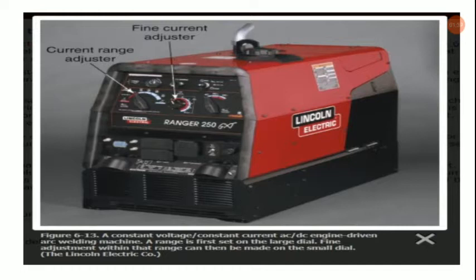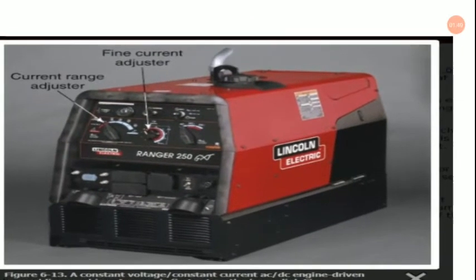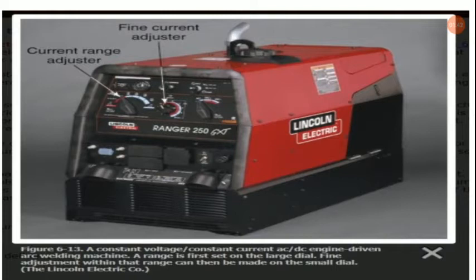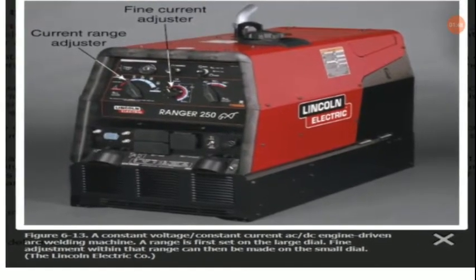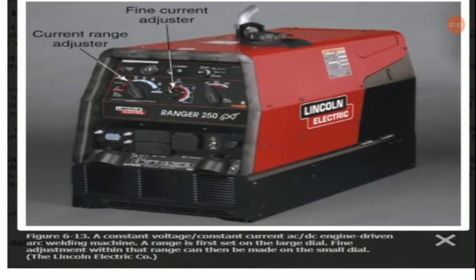Coming to this, there are a range of power sources available in the market for welding purposes. Here is a picture I have randomly chosen, but it is a widely used power source. Just have a look at this particular Lincoln Electric transformer. It is a constant voltage, constant current AC/DC engine driven arc welding machine actually. The range will be set on the large dial, and fine adjustment within that range can then be made on the smaller dial as well.